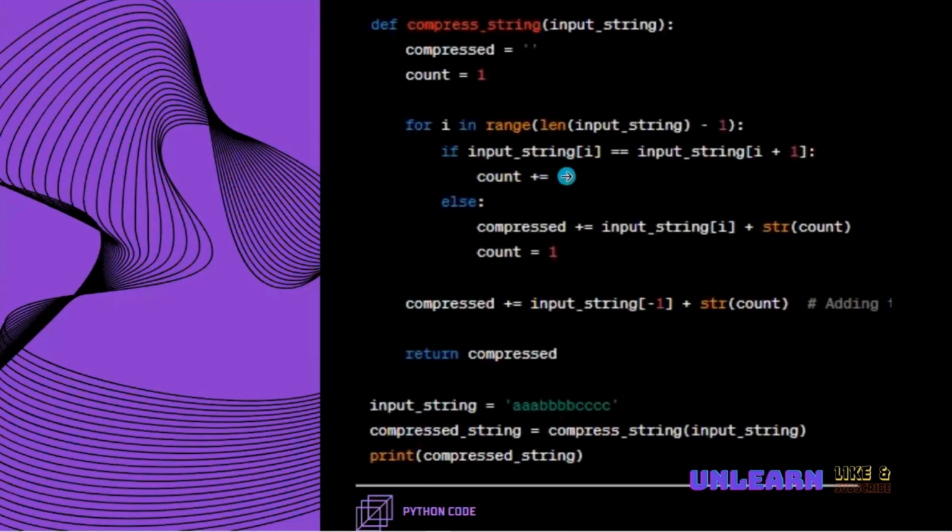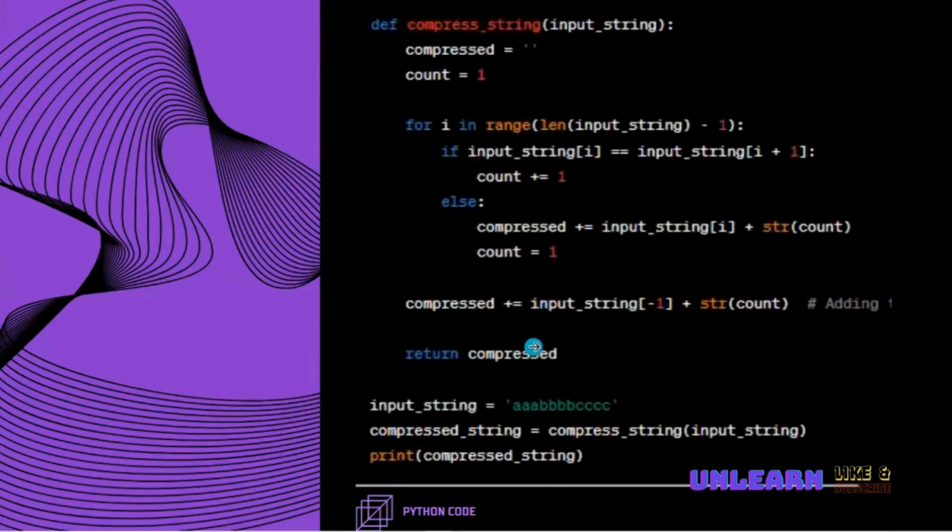If it is not matching, then it comes out and goes on to the else part. In the else part, the compressed variable, that means we are taking the empty string, right? So the compressed empty string will be appended with input_string[i], the current character, plus its count.